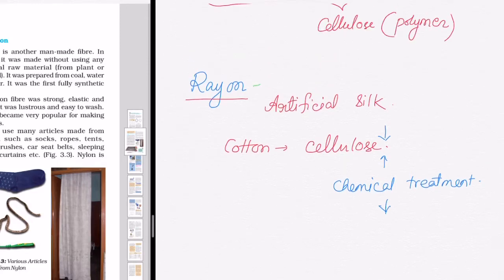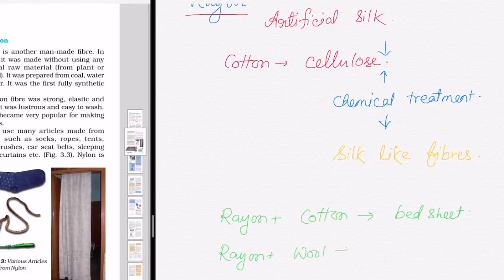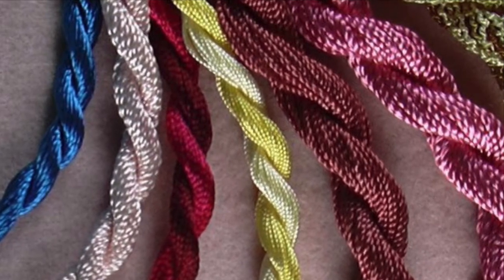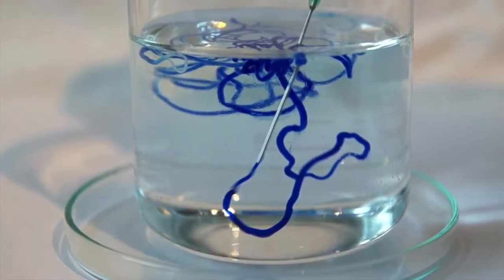Rayon is obtained by chemically treating the cellulose of cotton with some chemicals. Due to the treatment with these chemicals, the cellulose converts into shiny silk-like fibers. Rayon can be combined with cotton to make some clothes like bed sheets, or it can be mixed with wool to make carpets. Here are some examples of rayon fibers which are being made in the lab using chemicals.